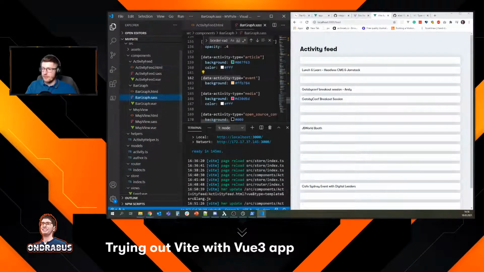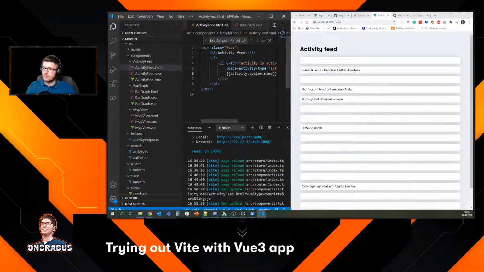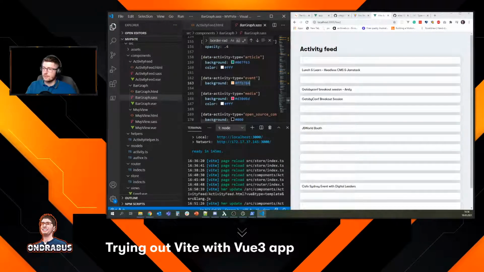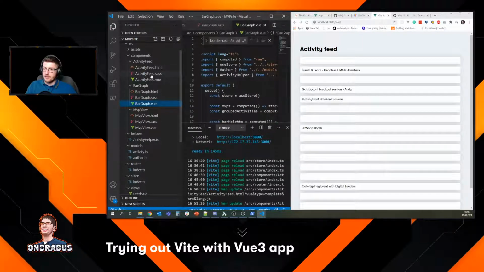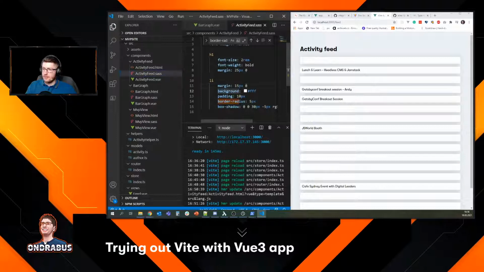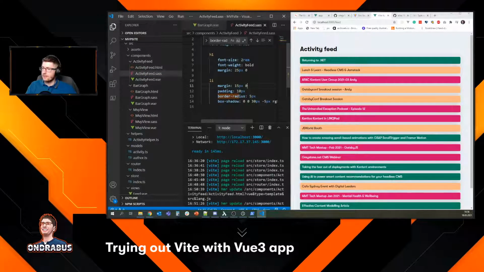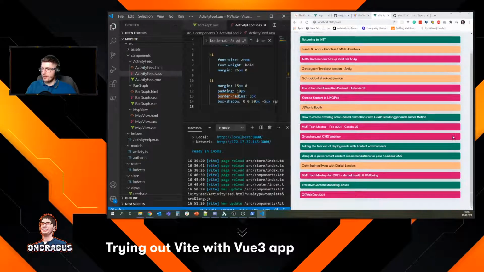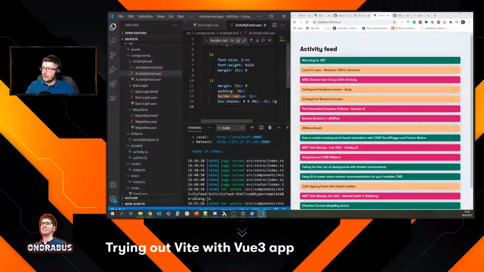All right, let me see what we have here. So data activity type background. I think that one is more specific. So let's see. I'm just gonna remove that here. Yeah, this looks much better. So every li will actually have its corresponding color. So I don't have to set up the white one.